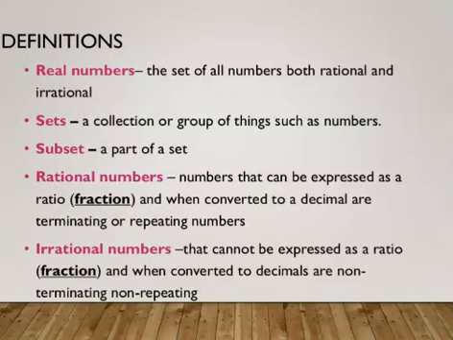Real numbers: the set of all numbers, both rational and irrational. Sets are kind of like a collection or a group of things. A subset is part of that set. Rational numbers are numbers that can be expressed as fractions. They're typically decimals that are repeating or terminating. Irrational numbers cannot be expressed as a fraction, and they don't repeat. They just keep going on forever and changing. The biggest and most popular irrational number is pi, which is 3.14...